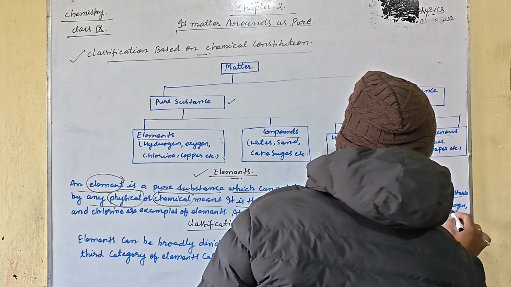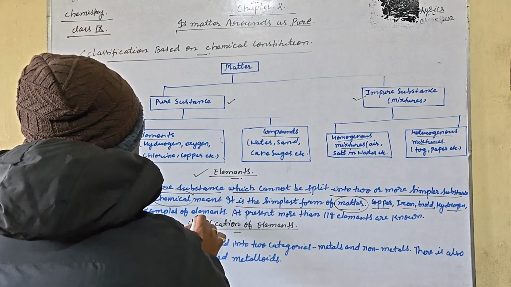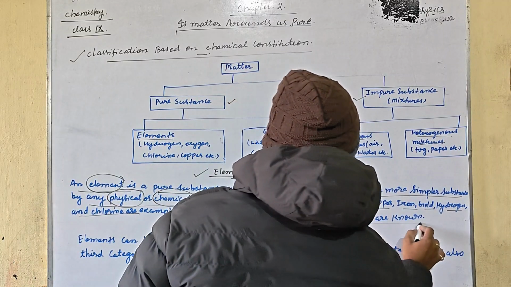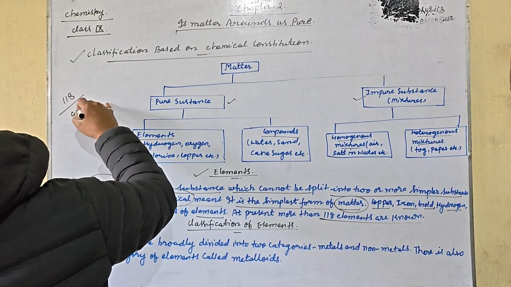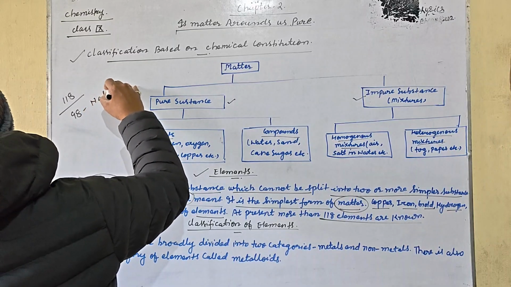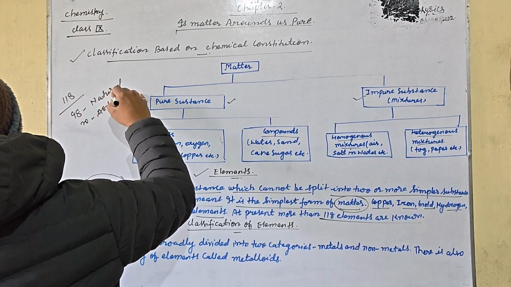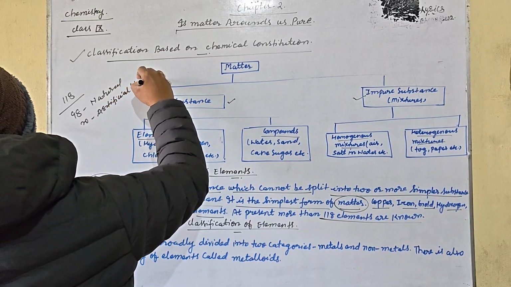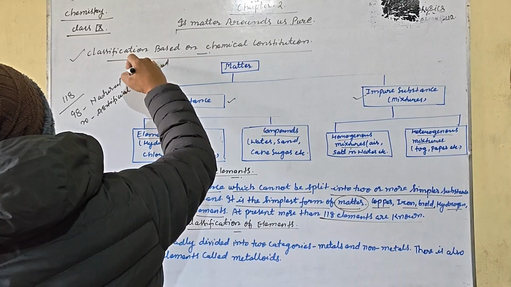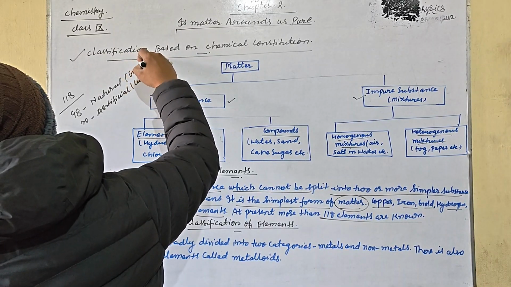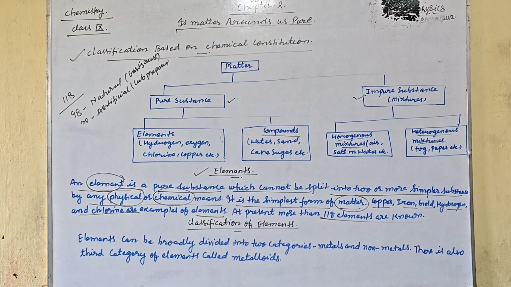Copper, iron, gold, hydrogen, chlorine, etc. are examples of elements. At present 118 elements are well known. Of these 118 elements, 98 are natural and 20 are artificial, which means lab prepared. Natural means found in the earth's crust. So my dear students, these are the things.